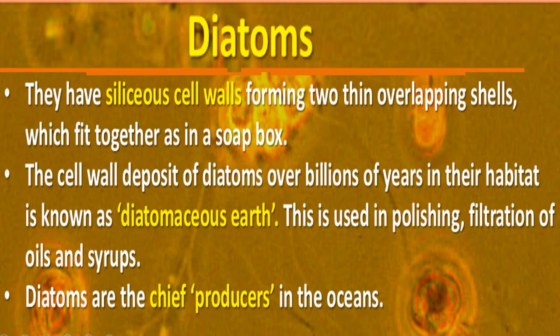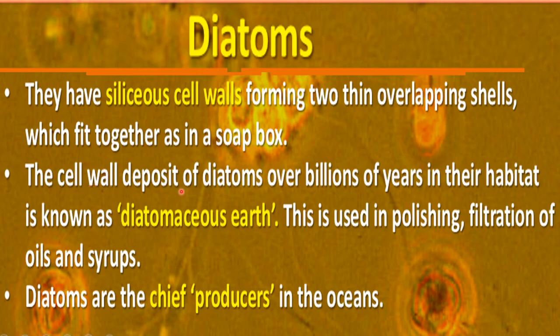These diatoms have siliceous cell walls, means their cell walls are made up of silica, and these siliceous cell walls form two thin overlapping shells which fit together as in a soap box. As in a soap box, there are two parts which can fit together. Likewise, the cell wall of a diatom also has two overlapping shells which can fit together.